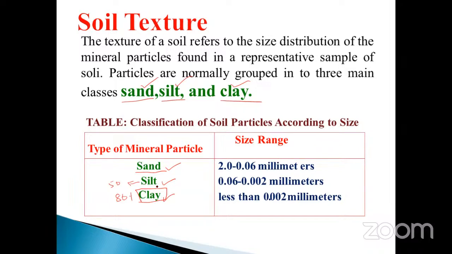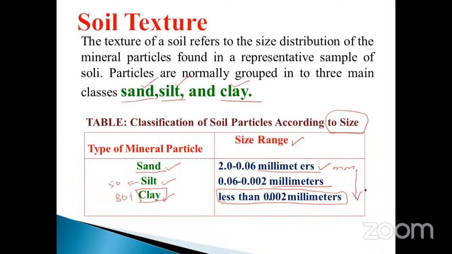They have classified soil depending upon the size of the particle. The size range is 2.0 to 0.06 millimeter. The other one starts from 0.06 to 0.002 millimeters, which is silt. Clay is less than this, a very small size.